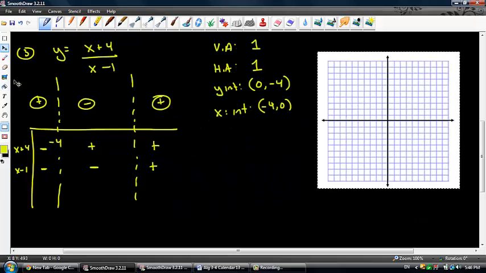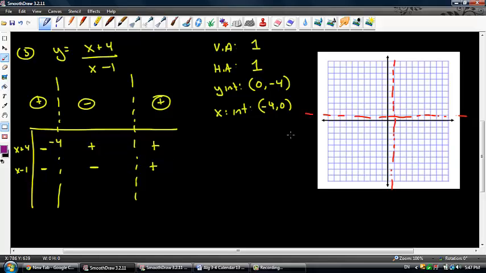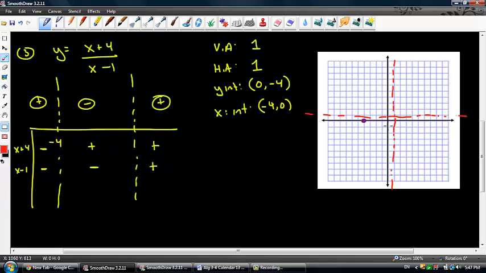So let's graph this thing. Okay, let's draw in our asymptotes first. My vertical asymptote is at 1. My horizontal asymptote is at 1. Okay, so let me go ahead and draw in a point of my critical number. We did that in purple the last time. Okay, so at -4 is a critical number. So 1, 2, 3, 4. Okay, and that also happens to be my x-intercept. My y-intercept is 0, -4. So let's go ahead and draw a point at 0, -4 in red. 0, -1, 2, 3, 4.